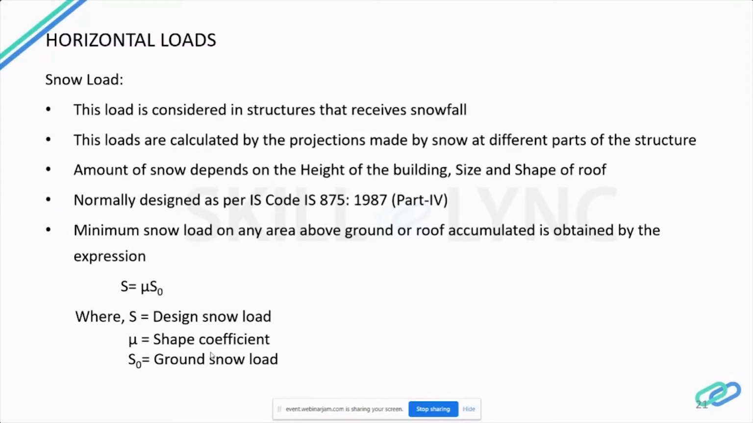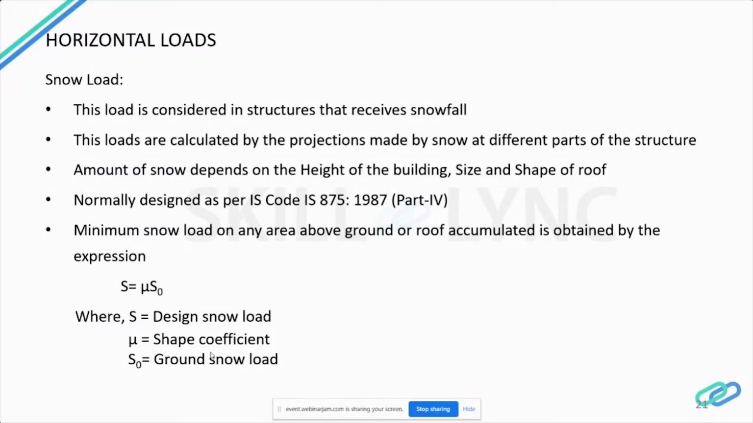The amount of snow load depends on the height of the building, the size and shape of the roof, the location where the building is located, and the frequency of snow. All these details are clearly mentioned in IS 875 Part 4. This is how we calculate the minimum snow load on any area above ground or roof that is subject to snow accumulation.